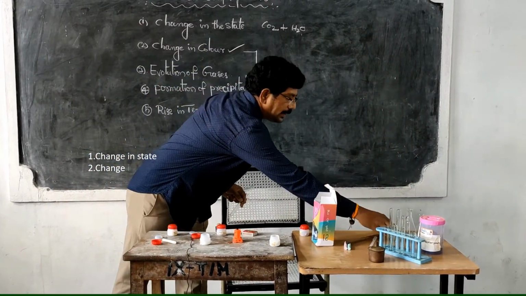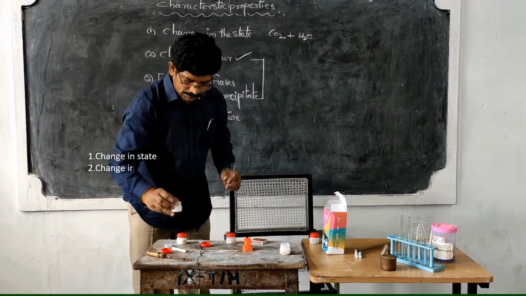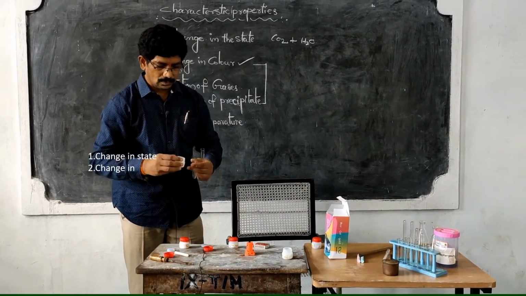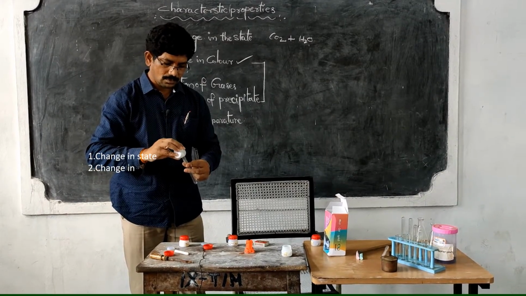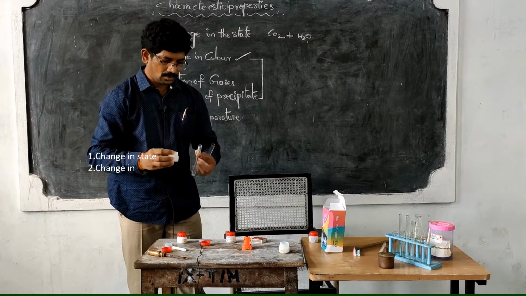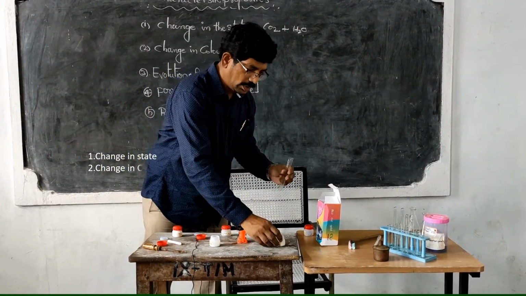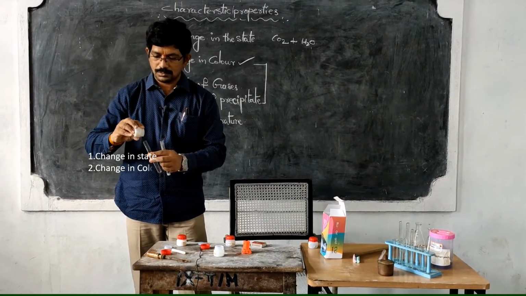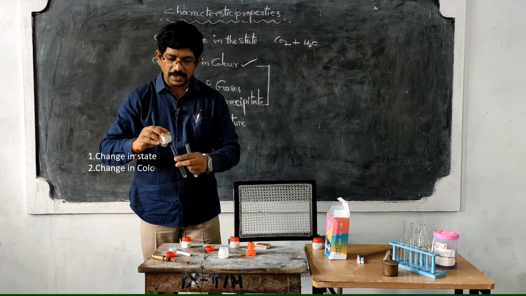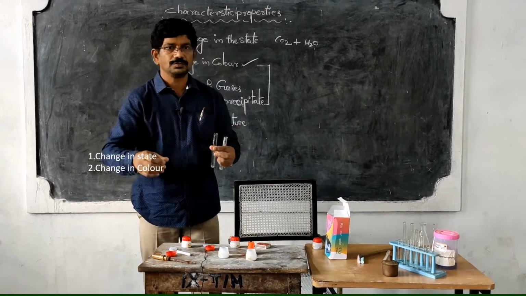Now what I am doing is preparing the aqueous solutions of barium chloride and sodium sulfate. Give me some water.